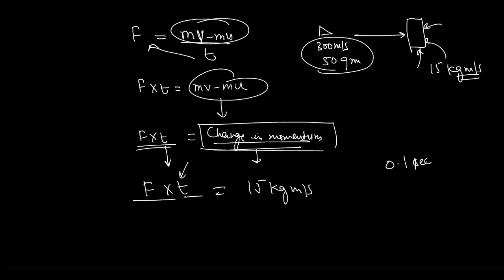So you have to write this value here. Hamna, tell me, force times 0.1 is equal to 15. So that force will be 15 upon 0.1. Remove the decimal here, you will get this one. This will be 150 Newton.